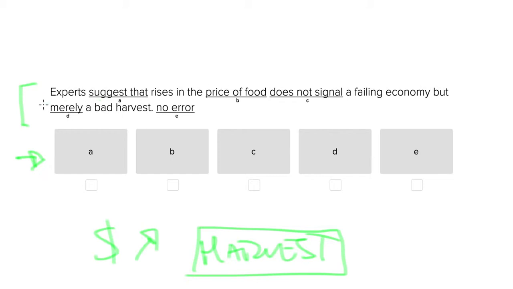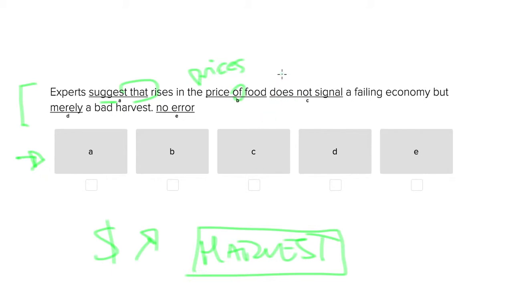Experts suggest that, there's no problem here. Experts is in the plural, suggest is conjugated in the plural. You do suggest that something happens. Rises in the price of food. So this is again fine. Price can definitely be in the singular. You don't need prices, and you do have price or prices of something anyway.